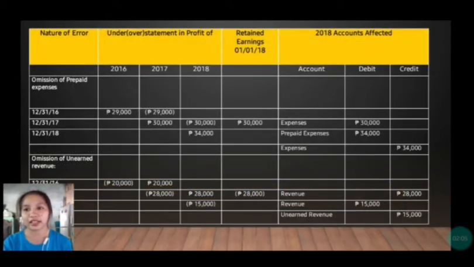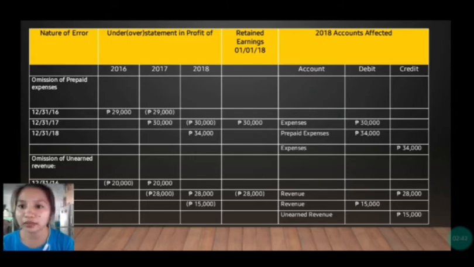So here is the answer. First, we have the prepaid expenses, the omission of prepaid expenses, or the errors of the account prepaid expenses. On 2016, we have an understated profit of 29,000. And then in 2017, we have to overstate it, because the 2016 amount was understated, so you have to add 29,000 for 2017 to correct the error for 2016.